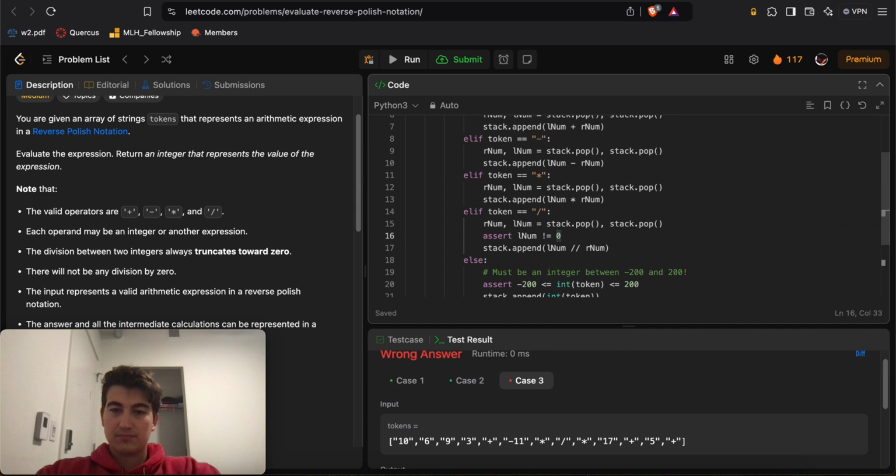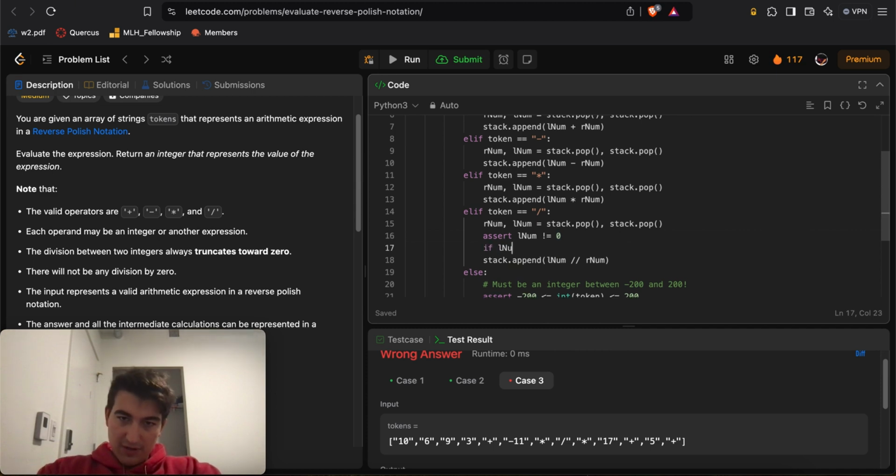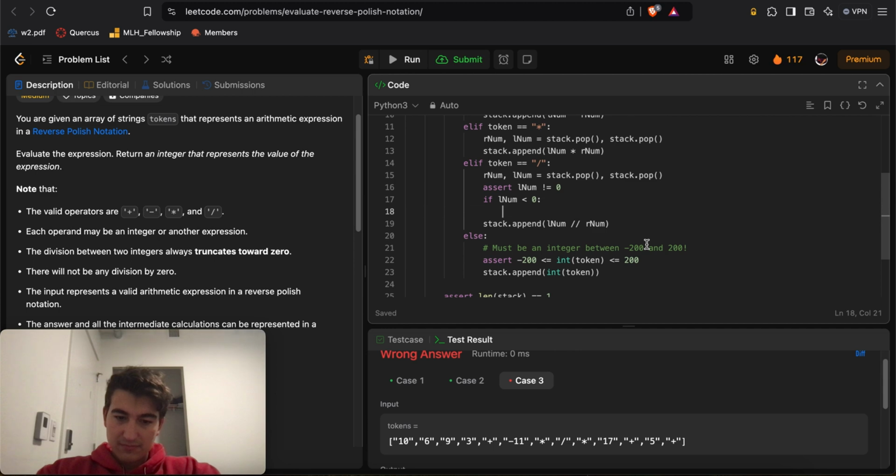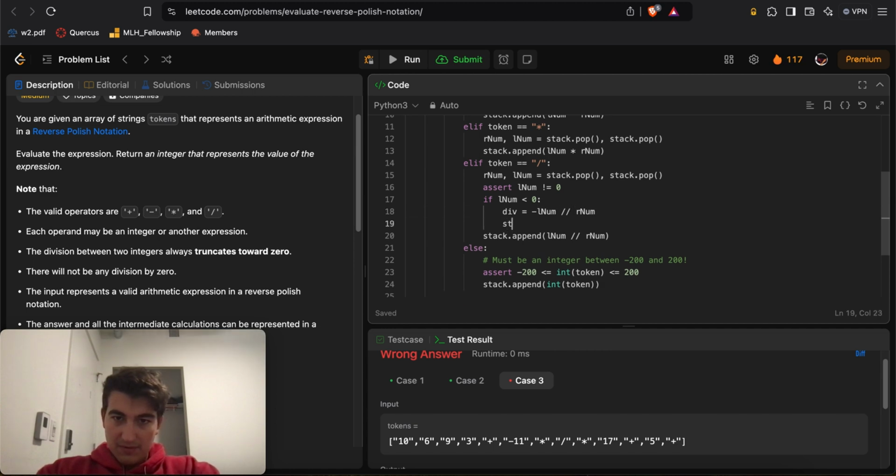Okay. If lnum is less than 0, division is equal to negative lnum over rnum, stack append negative div, and continue.